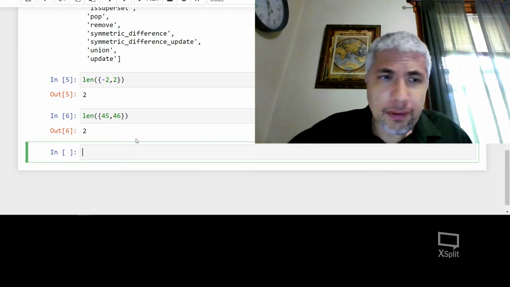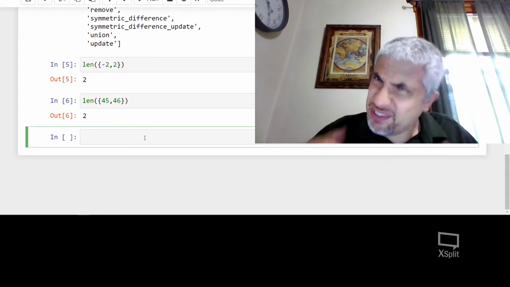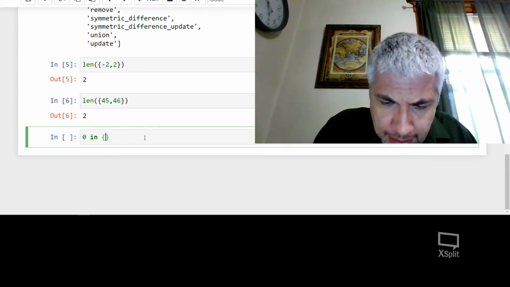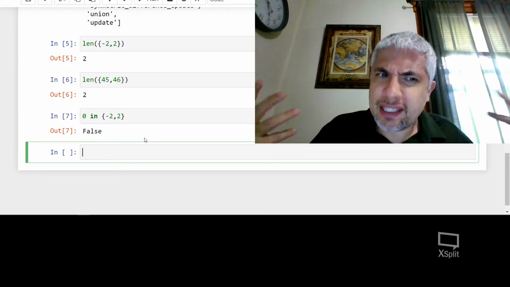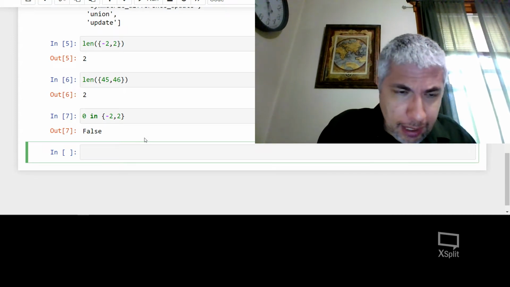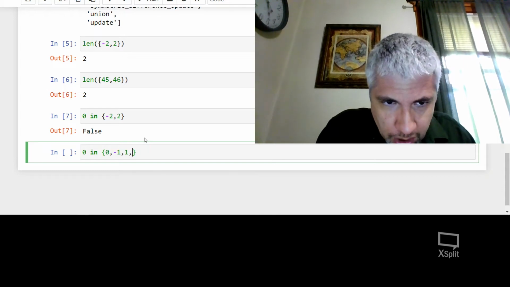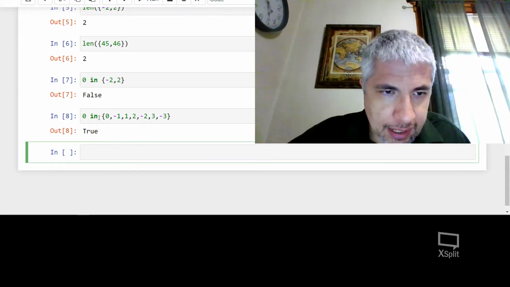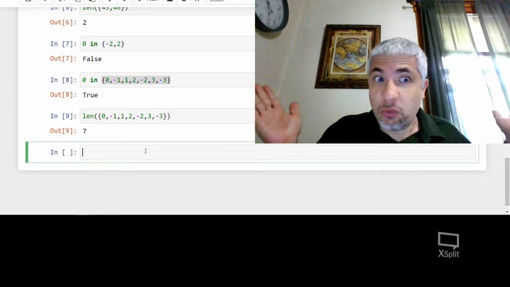Okay. There's some other stuff that's tempting to play with here. I mean, we can talk about containment, right? We can see if something's in a set. For instance, let me ask, is 0 in the set {-2, 2}? And this would tell me no, 0 is not. This is a false statement that 0 is in this set. Okay, well, what happens if I want to check if 0 is in this set: 0, -1, 1, 2, -2, 3, -3? And 0 is in that set. So this is a nice little set. Let's actually take a look at the length one more time. Boom, it's a set with 7 objects.